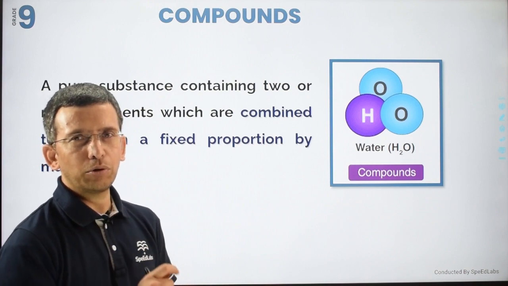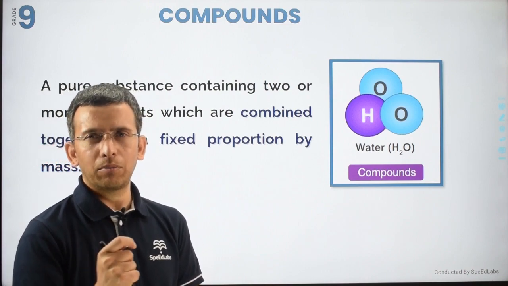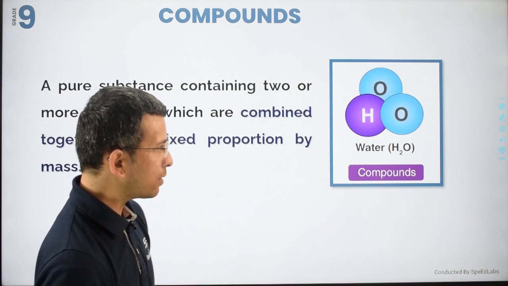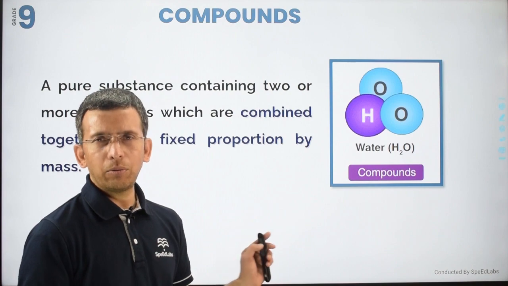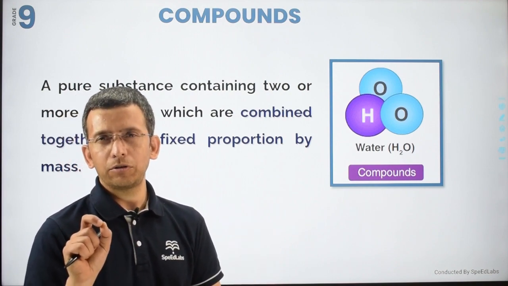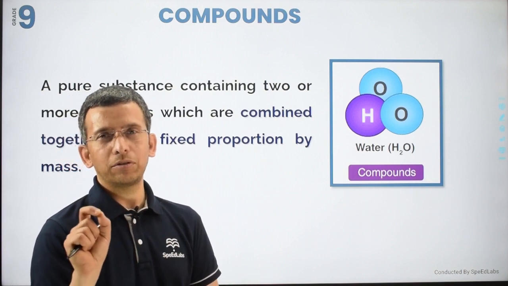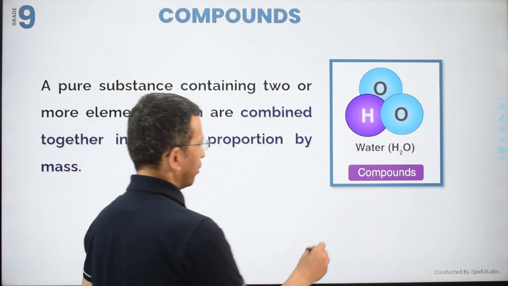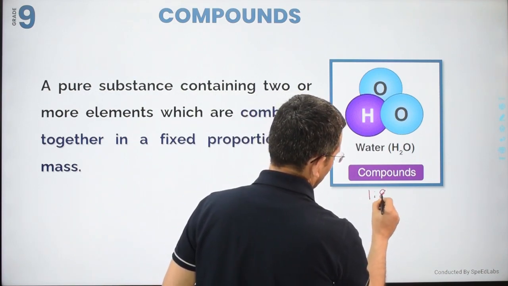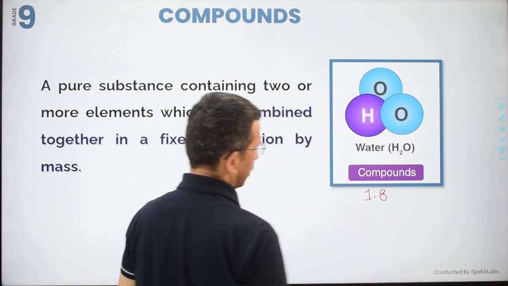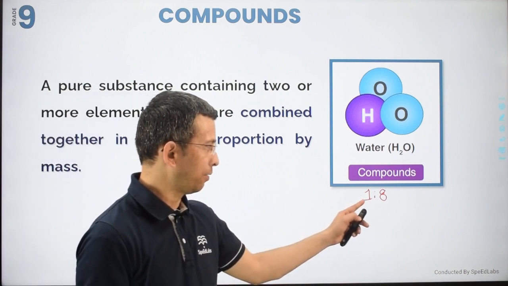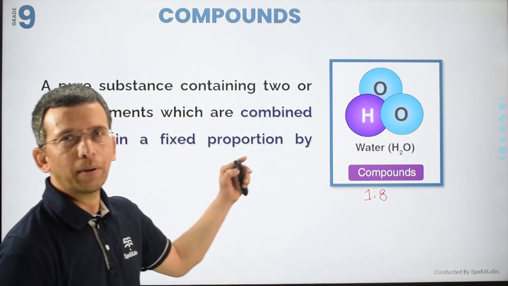I have already shown you, and we are all aware of the water molecule. The water molecule is an example of a compound. How is it possible? See here, two elements are combining, hydrogen and oxygen, in a proper ratio. H2O, 2 hydrogen, 1 oxygen. By mass, if I find out, you will find the ratio of 1:8. Whatever water sample you have, you will find by mass 1:8. So these are called compounds.